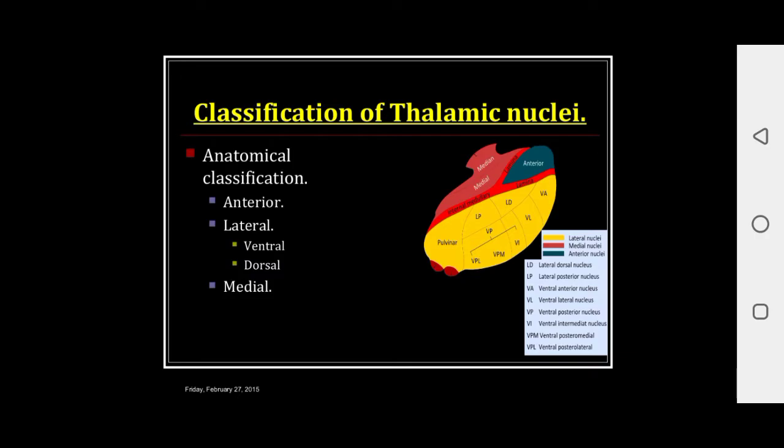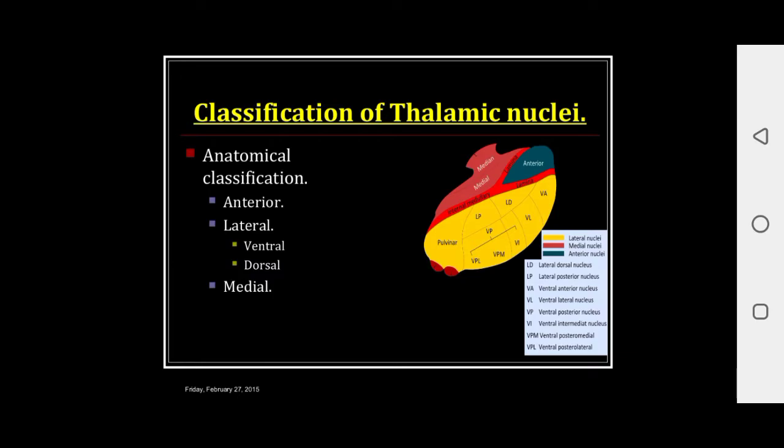The ventral group is further divided into ventral anterior nuclei, ventral lateral nuclei and ventral posterior nuclei. The ventral posterior group of nuclei is further divided into ventral posterior lateral and ventral posterior medial groups of nuclei. See the picture carefully.